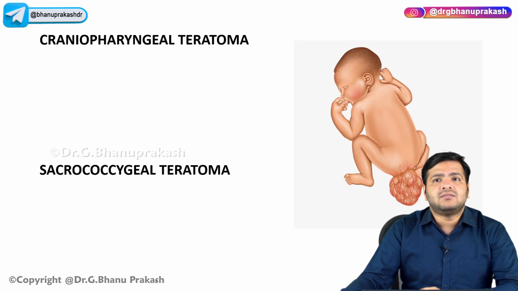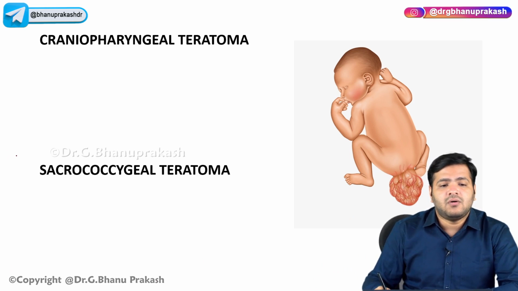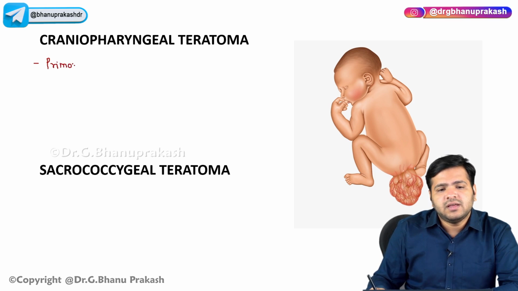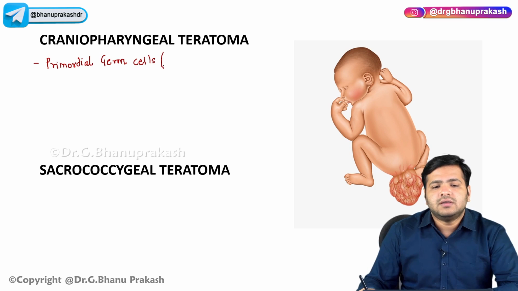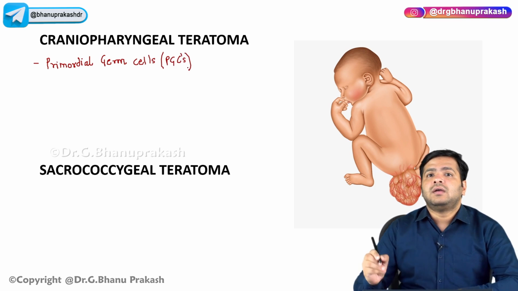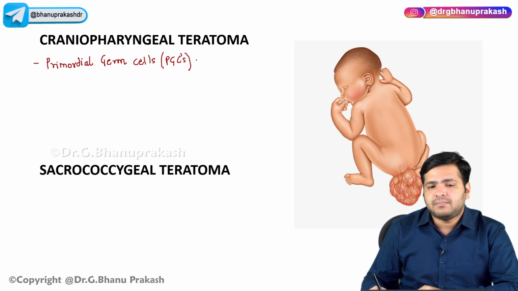Now, two clinical correlations that are very, very important with respect to this, that is the craniopharyngeal teratoma and sacrococcygeal teratoma. Now, what is this? You already know we have the primordial germ cells. Now, these primordial germ cells, or these PGCs, if they don't migrate to the genital ridge, now they have abnormal migration, or they reach the neck region,